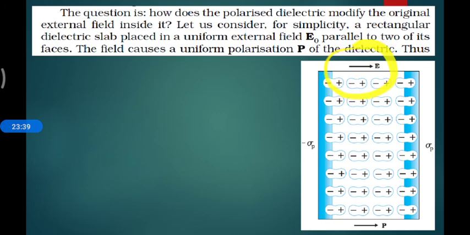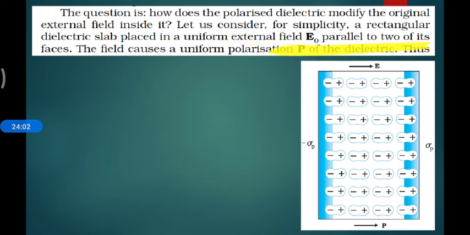According to the applied field direction, the polar molecules inside align in this direction. So to this side all molecules are negative, and on the rightmost side all are positive. You can see now. Please see.